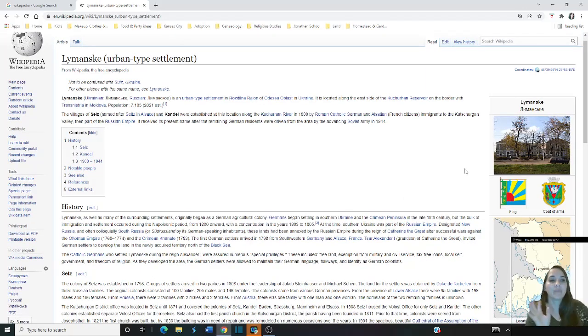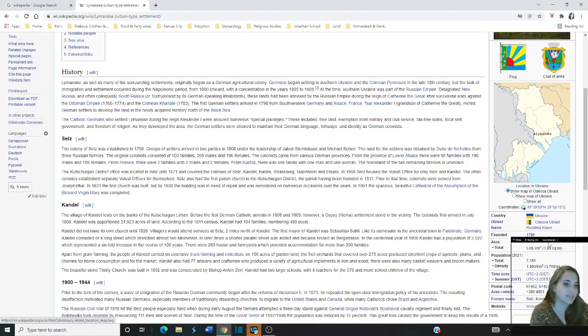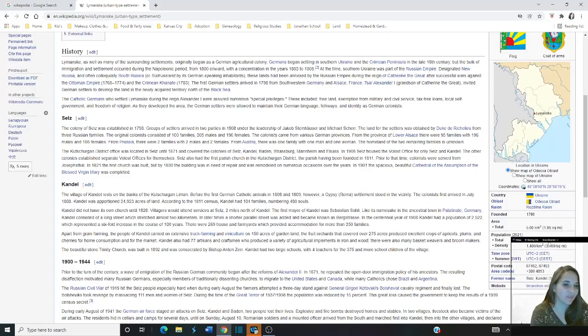Okay, just kind of look around the page for a minute. I want you to look over here to the right. There's a picture, there's a flag, there's a coat of arms. There is the location of where the town is on the right off the Black Sea on this main river here, or one of these main rivers. Sorry, these are all rivers. And there's more statistics, if you will. So I'm showing you all this for a reason.